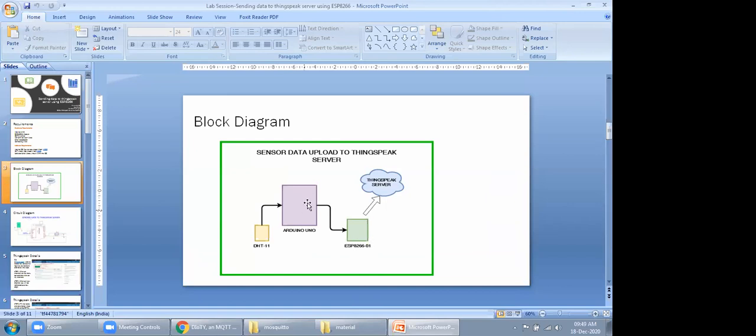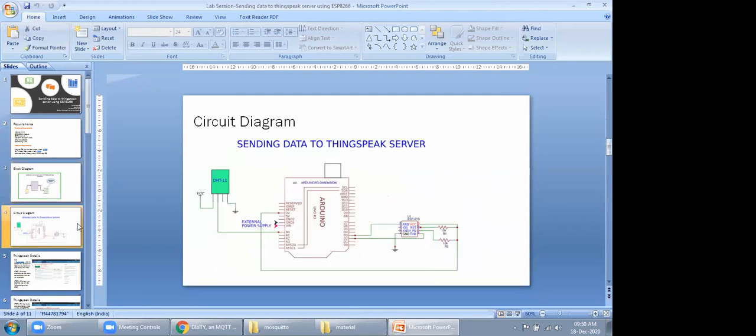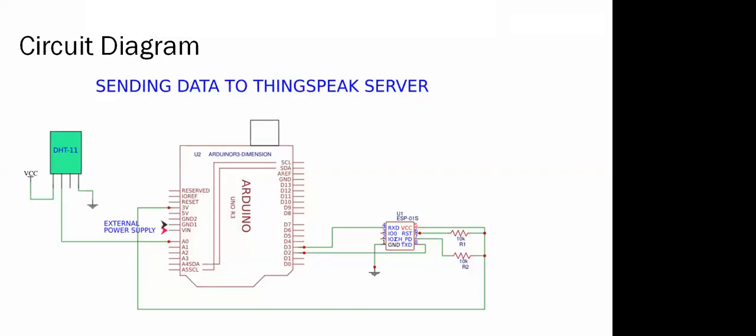So in this case, this Arduino board is flushing all the readings to the ThingSpeak server with the help of the ESP8266. This is the pin diagram in which we have connected the ESP8266. The RX and TX pins of the ESP8266 are directly connected to D2 and D3. It could also be connected directly to the RX/TX pins, D0 and D1.